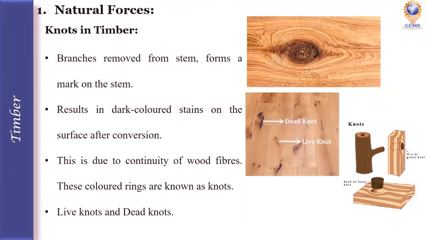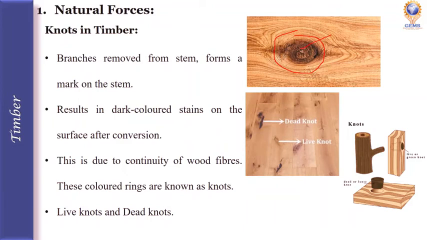Knots in timber. The central part or stem of a tree is majorly used in the conversion of timber. Branches from the stem are removed and the whole round stem is taken. However, the base of the branches forms a mark on the stem like this, which results in a dark colored stain on the surface after the conversion. These dark colored rings are known as knots.